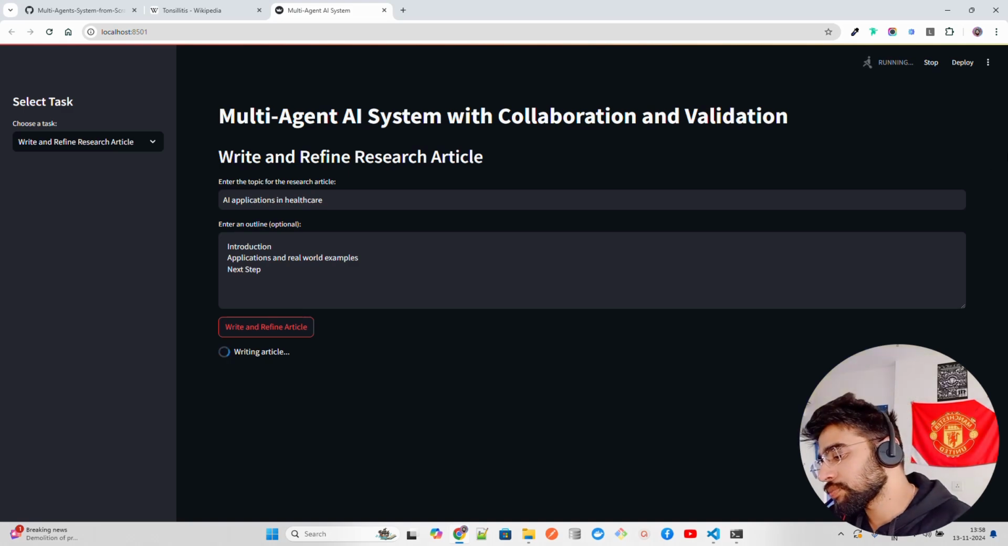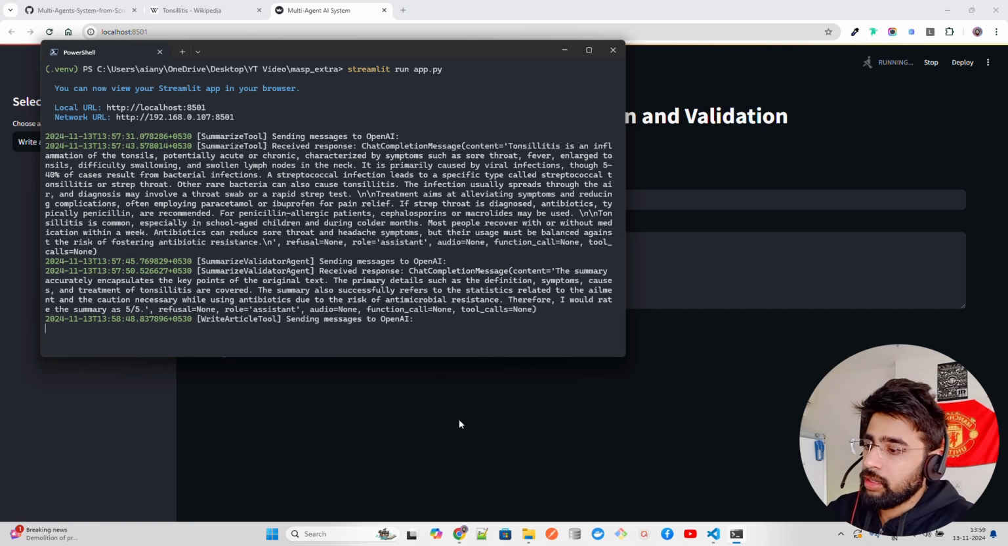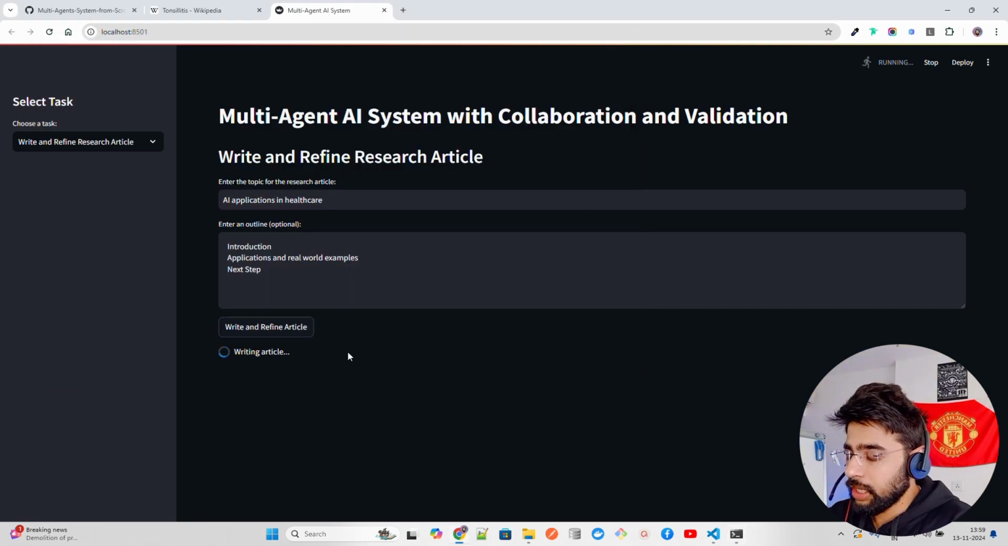So now it says writing article. If you look here, it says sending message to OpenAI. You will call it an LLM, and you can use any LLM you want. Next, we're going to try Llama, Llama 3.2, and you can see the write article tool. It's doing it. Let it happen. It will take a bit of time.